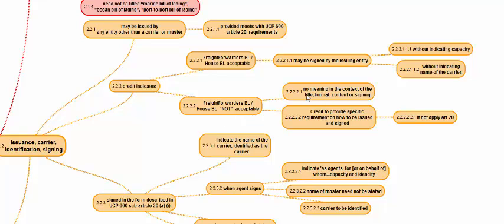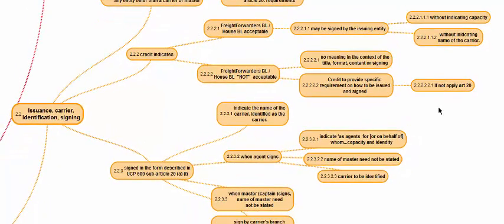If UCP and ISBP give no clue on the title, format, content or signing of such a document, then the credit has to say specifically how it should be issued and signed. If the credit just says this document is not acceptable, the document checker will be guided by Article 20 of the UCP.